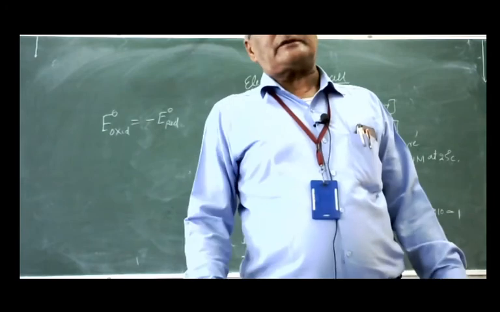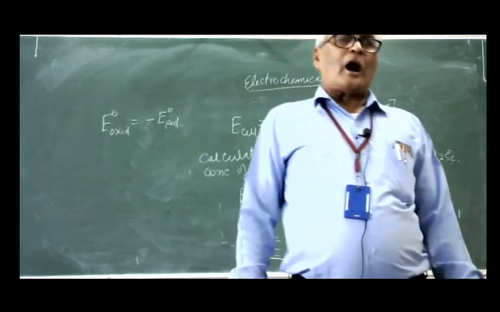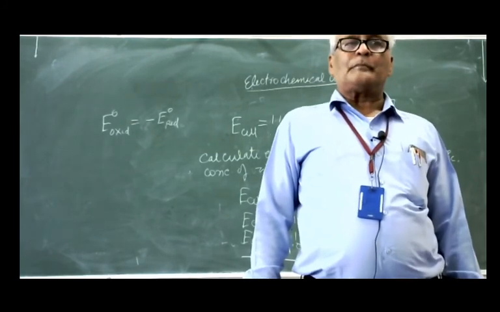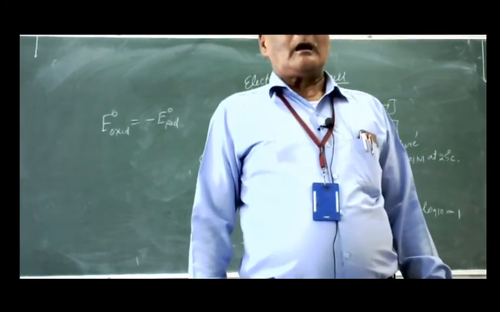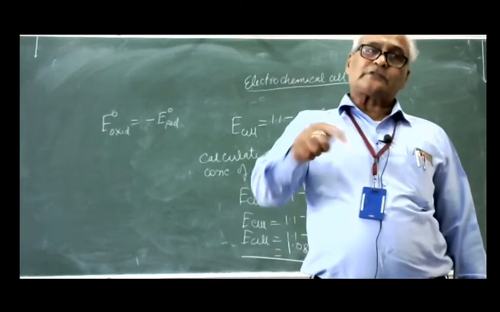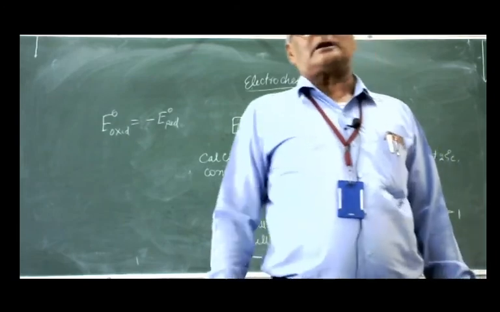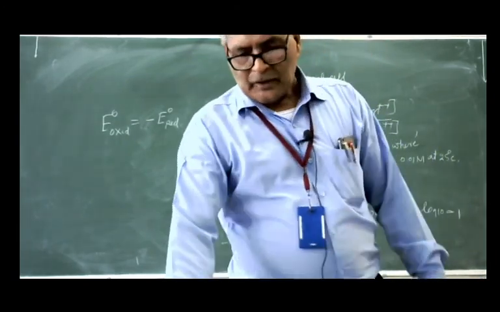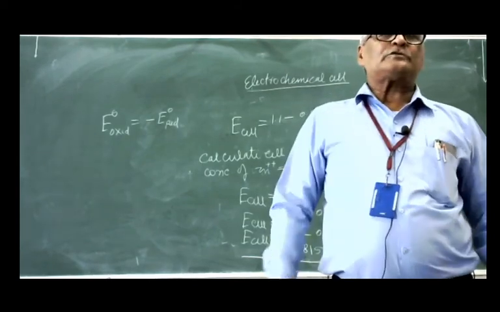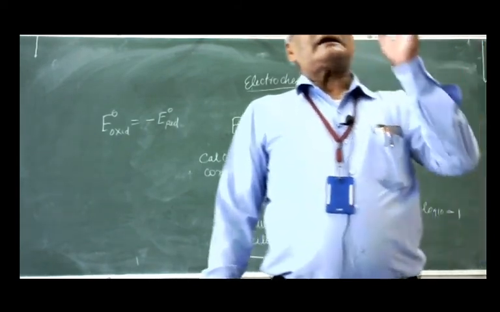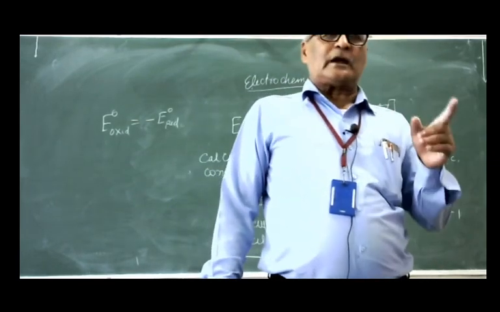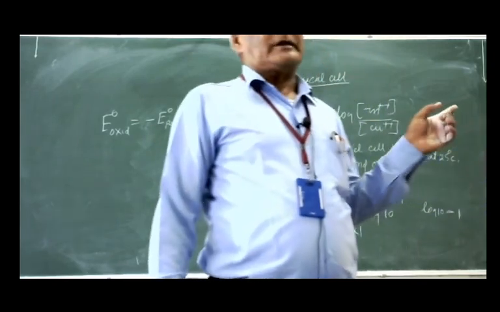Minus 0.76. Similarly, if the oxidation potential of copper is given as minus 0.34 volt, the reduction potential will be plus 0.34. So you should be very careful about the sign of oxidation and reduction potential. Always use reduction potential in the calculation.